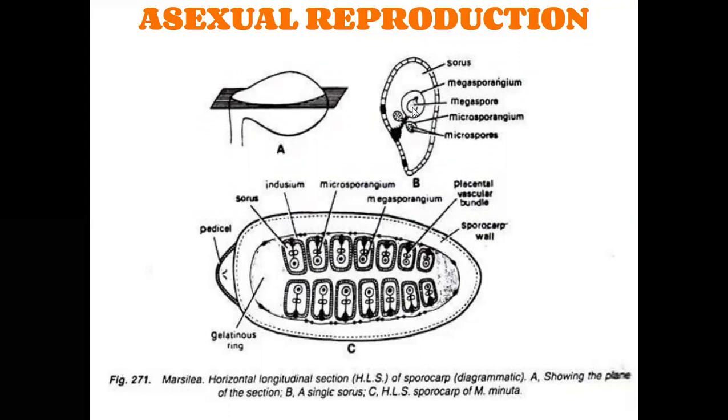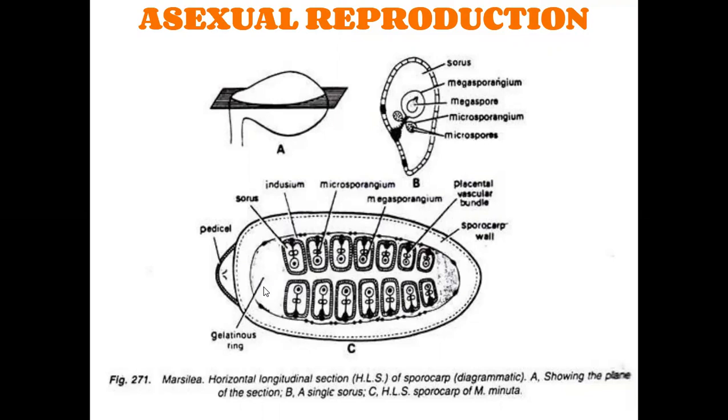At the matured condition, microspore mother cells and megaspore mother cells participate in reduction or meiotic division. They develop into haploid spores, called microspores and megaspores. During the matured condition, a gelatinous structure is present. Gelatinous ring-like structures are present in the sporocarp at 2 regions. The gelatinous structures contain gelatinous chemical.